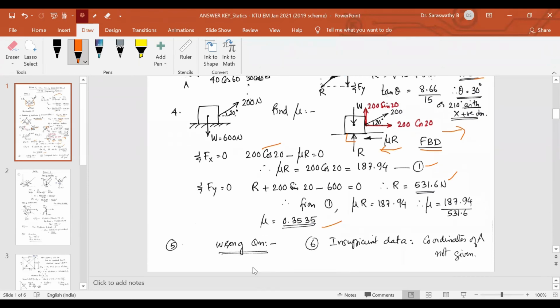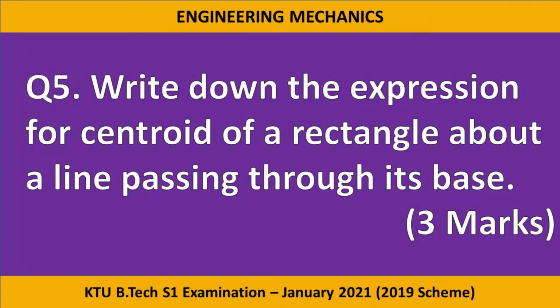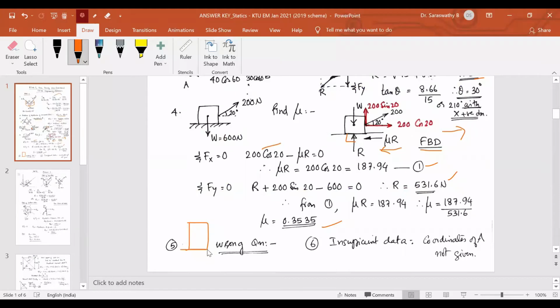Now moving on to question number 5. Question number 5 in the question paper is a wrong question. I'll read the question anyway. Write down the expression for centroid of a rectangle about a line passing through the base. See, centroid is a fixed point of any shape of a plane area where the entire area is concentrated. Centroid can be located at only one place. There is no value of centroid about the base. The question is wrong. They should have asked, find the moment of inertia. The question might have been, find the moment of inertia of this rectangle about the base.